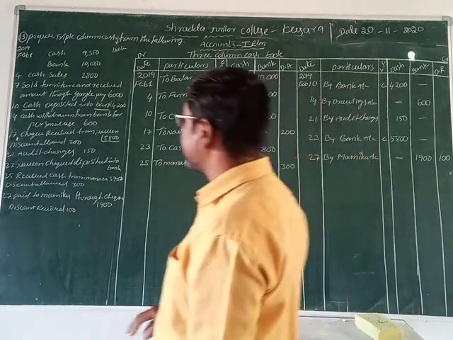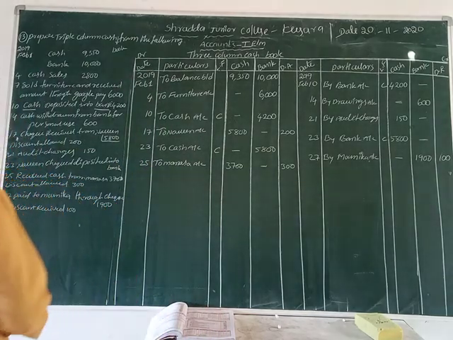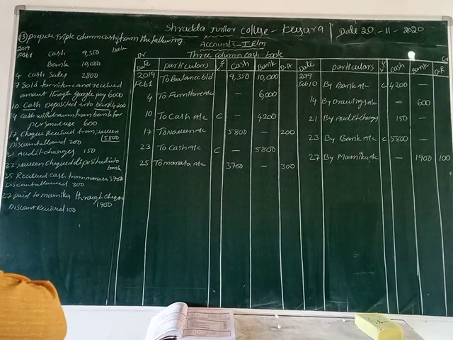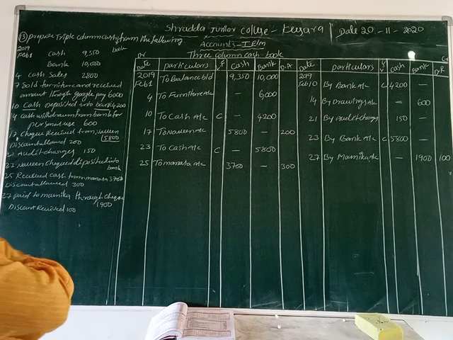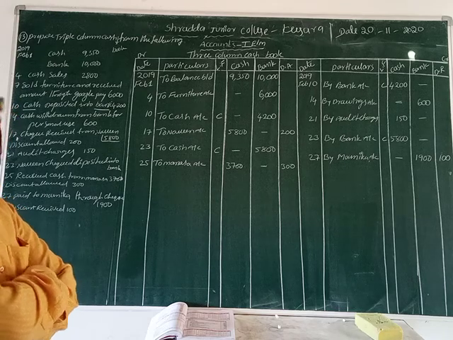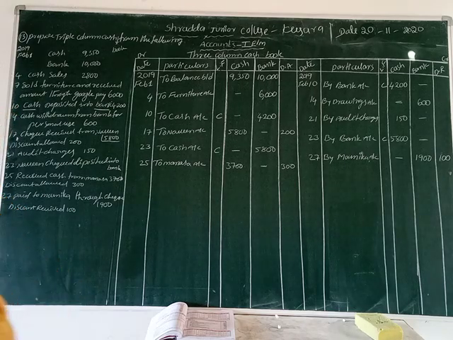So all the transactions we can record on the debit and credit side. Cash receipts we record on the debit side. Bank receipts also on the debit side. Cash payments we record on the credit side. Bank payments also on the credit side, friends. Now finally, what do we make here, friends? We make the balance carried on.